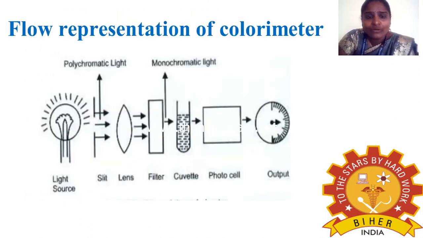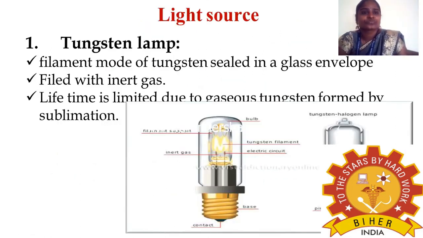So this is the flow diagram of the colorimeter. First you can see the light source. It may be any light, but mostly we use a tungsten filament lamp. Then this is the slit. Through this, the light with its intensity passes through the lens. Next it is passed through the filter, then it reaches the cuvette, and finally the photocell, and then the output.